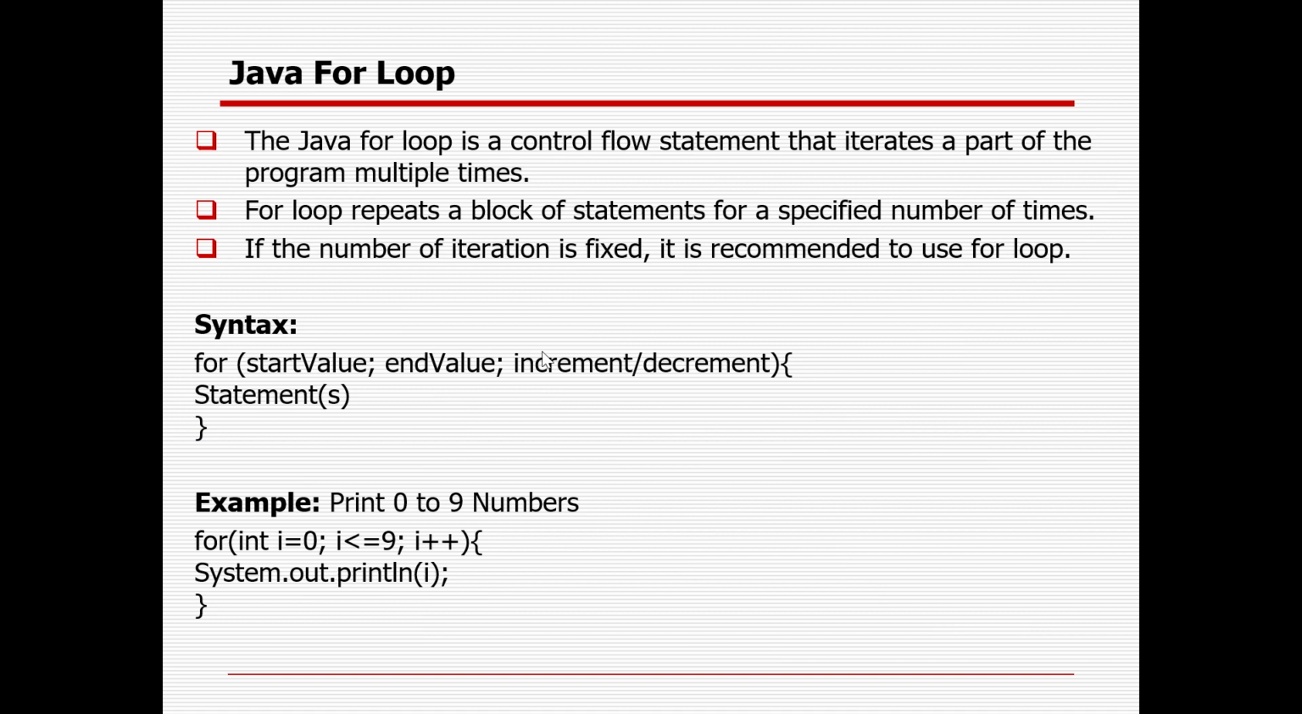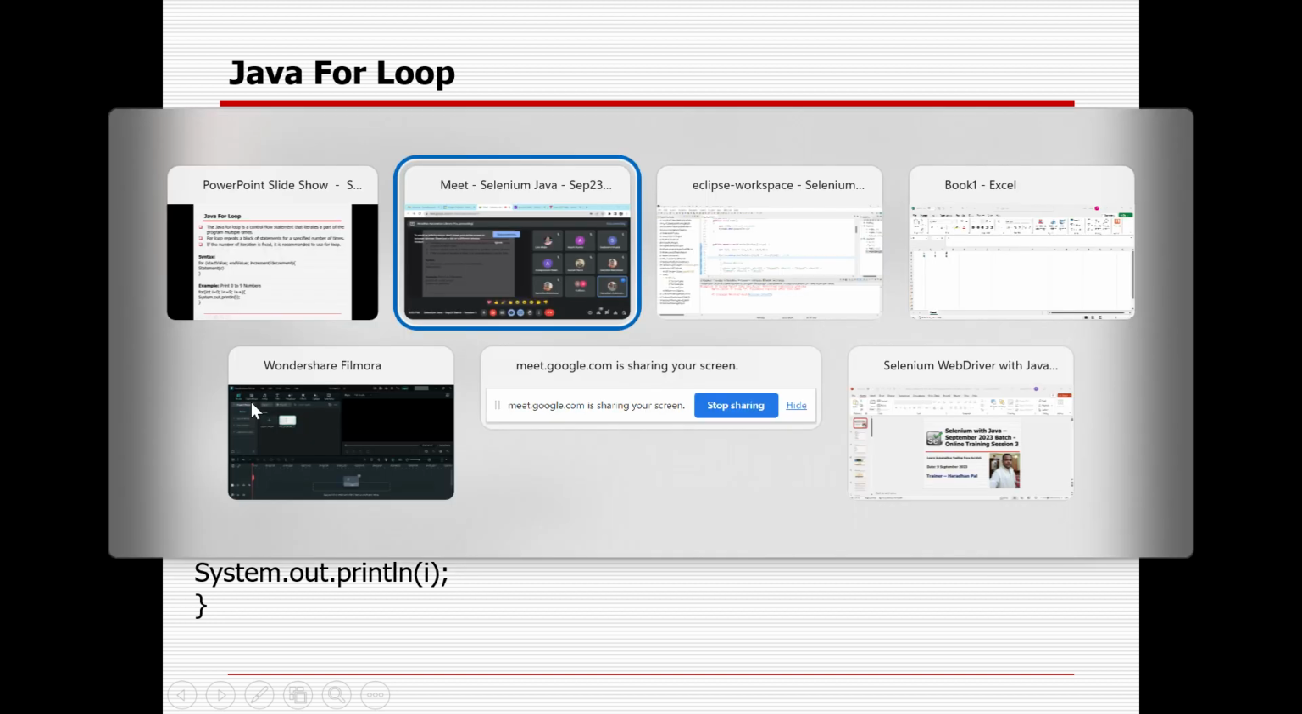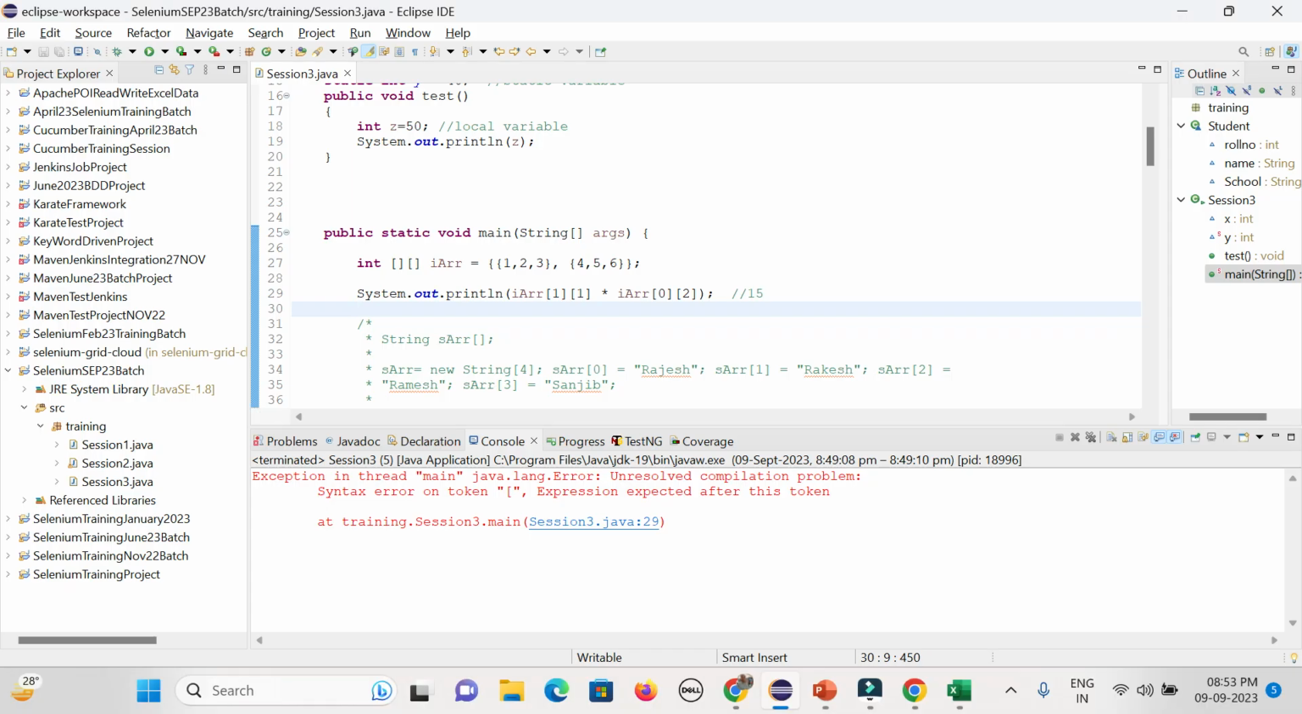The Java for loop is a control flow statement that iterates a part of the program multiple times. For loop repeats a block of statements for a specified number of times. If the number of iterations is fixed, it is recommended to use for loop. In case it is not fixed, it is recommended to use while or do while loop. So what is the syntax? For start value, end value, and increment or decrement, then the statement. That is the thing you already noticed last day.